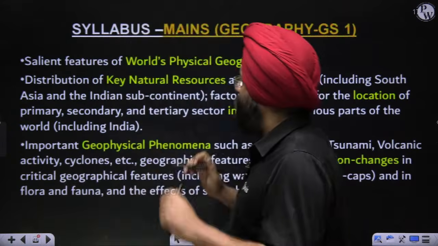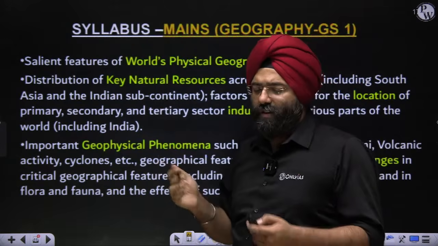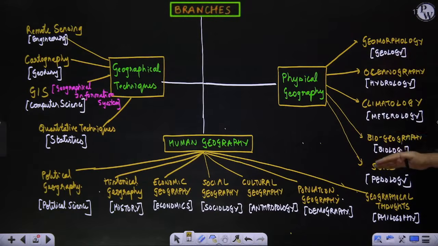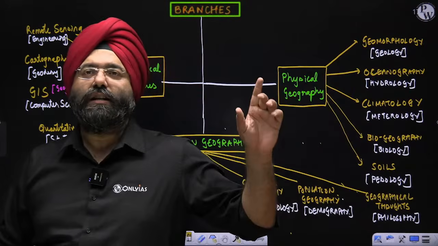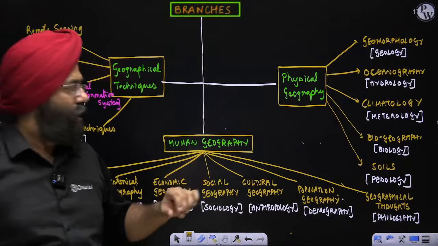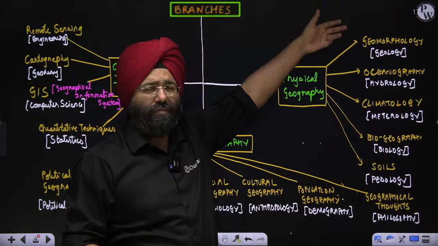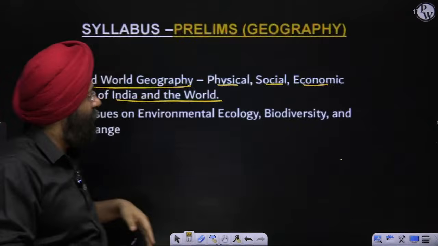So what does the syllabus say? Salient features of world physical geography. When I talk about physical geography, salient features, so what does it mean? See here. All these: geomorphology, oceanography, climatology, biogeography and soils, that is soil geography, everything is basically under the category of world's physical geography. So we have to cover everything over here. That is also a part of your prelims as well as your mains also. So everything is to be covered. That will form the element of